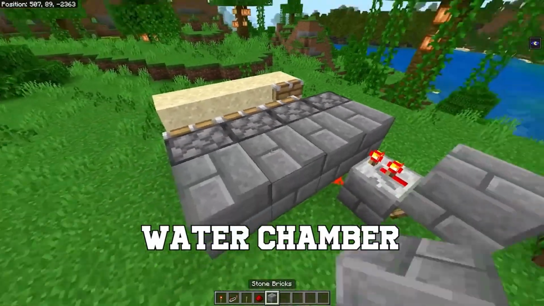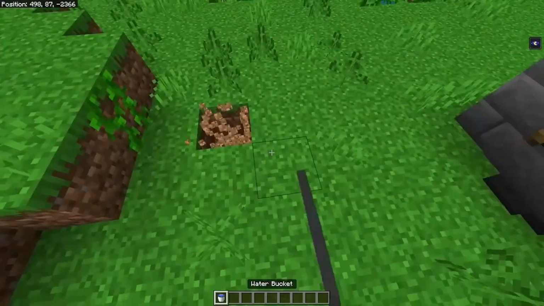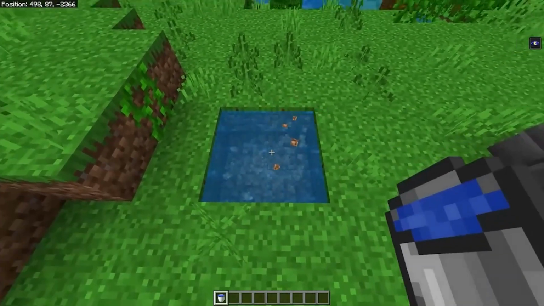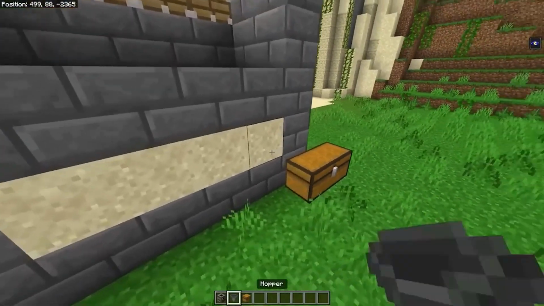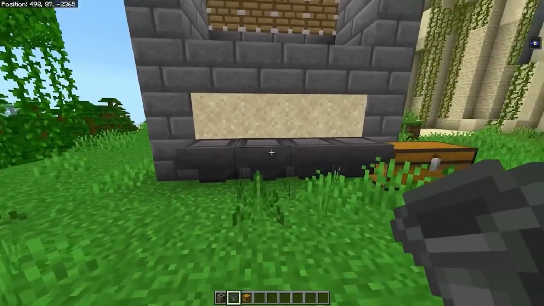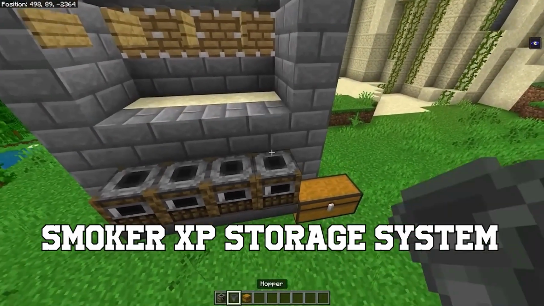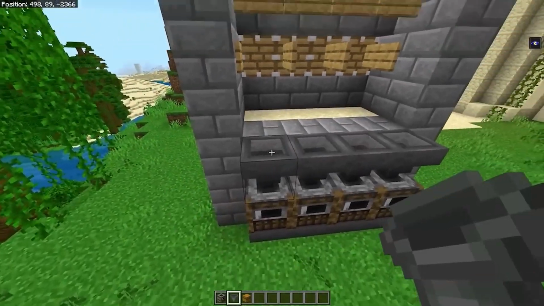Now you have to create a water chamber by placing stairs in front of the pistons and filling them with water. You can use signs to control water flow, and above the sand blocks, place water source blocks to make sure the water flows perfectly toward the smoker. And then it's time to go to the Smoker XP storage system, where the XP magic happens.